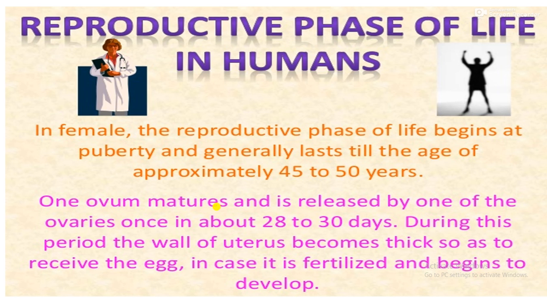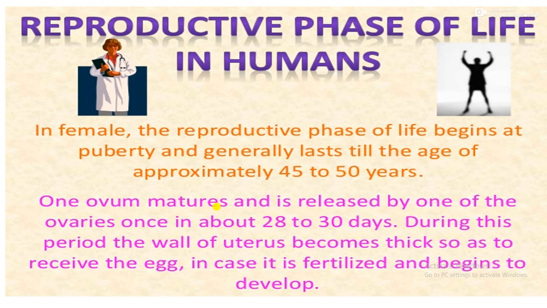Okay? Then, the reproductive phase of life in humans. In female, the reproductive phase of life begins at puberty and generally lasts till the age of approximately 45 to 50 years. Within those years, the menstrual cycle happens in females.